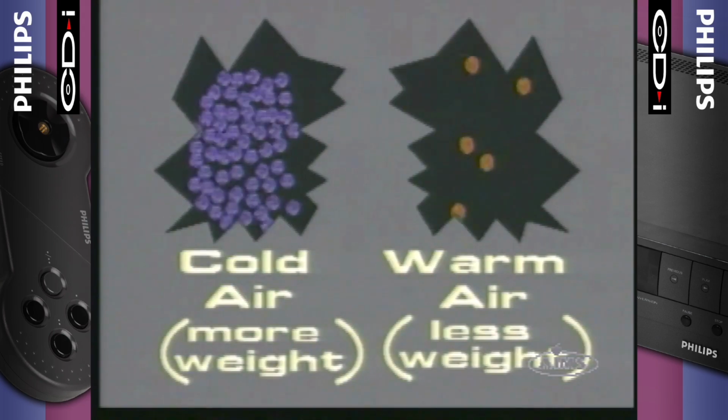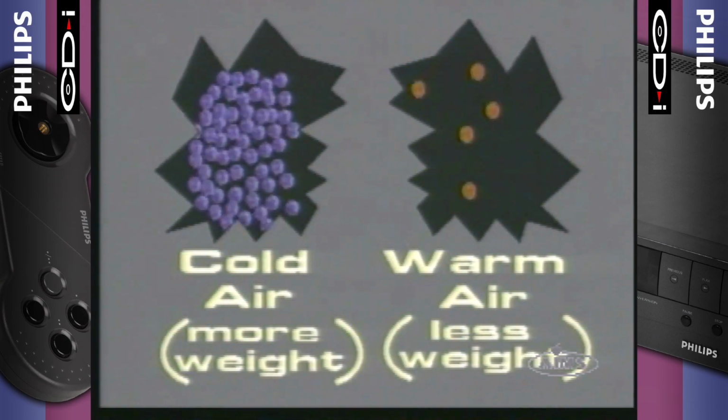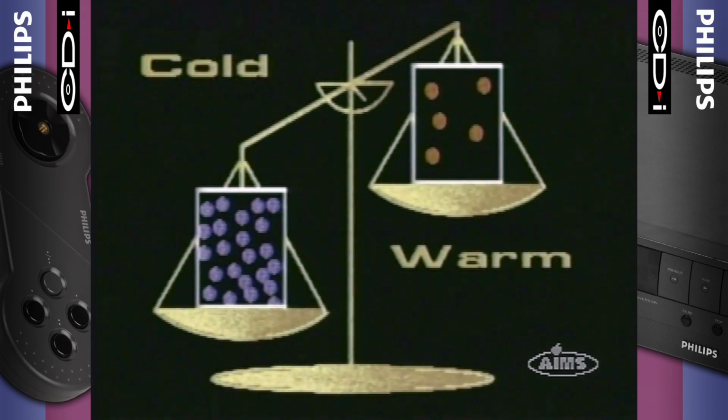Faster moving molecules leave more space between them than slow moving molecules. Let's look at a container of warm air and a container of cold air. The cold air container has more molecules in it and less space between the molecules. So the cold air is heavier than the warm air. Cold air, then, has a high barometric pressure.